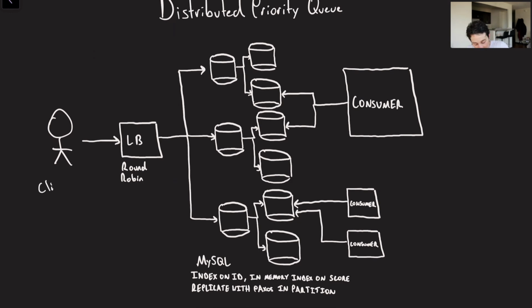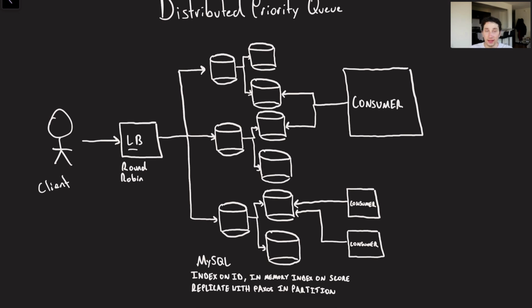Cool. Finally, let us go ahead and go into our actual design. So again, we've got our client on the left. This guy is someone who is going to be publishing to our priority queue. When we do that, the first thing that we do is hit our load balancer, which is going to use round robin. The reason being is that we can't ensure a perfect ordering of all of our events by their priorities as long as we have multiple consumers anyway, so we may as well approximately spread them out and just have our consumers listen to certain priority nodes. That's going to make our life a lot easier.